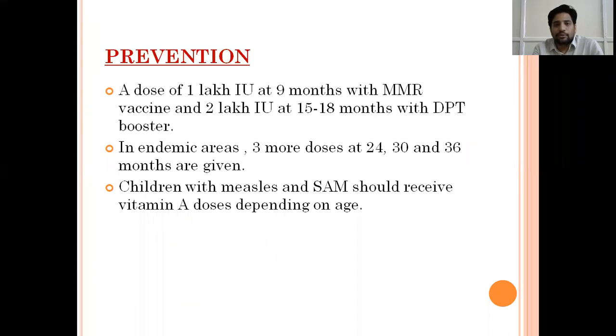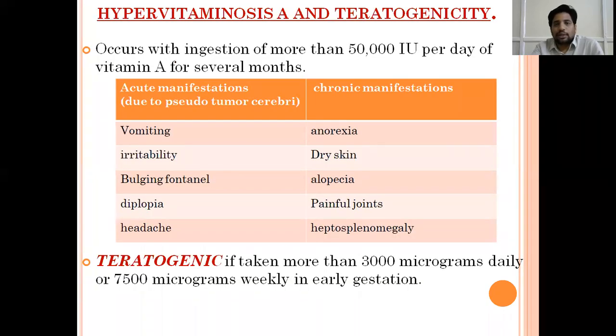One thing to remember is vitamin A deficiency is the most common cause of childhood blindness. Then hypervitaminosis and teratogenicity. As I told you, all fat-soluble vitamins are stored in the liver or adipose tissue, and they can cause toxicity when there is too much.